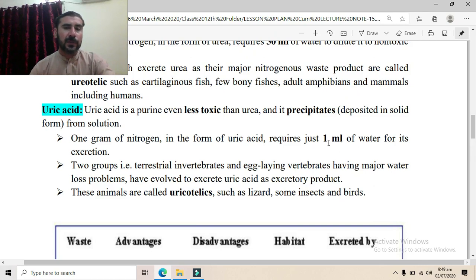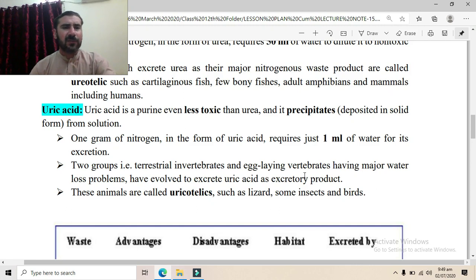So this is a very small amount of water required for the excretion of nitrogenous waste as uric acid. Those organisms which have a very scarce, very limited supply of water will prefer to release their nitrogenous waste in the form of uric acid. Two groups, terrestrial invertebrates and egg-laying vertebrates, have major water loss problems.